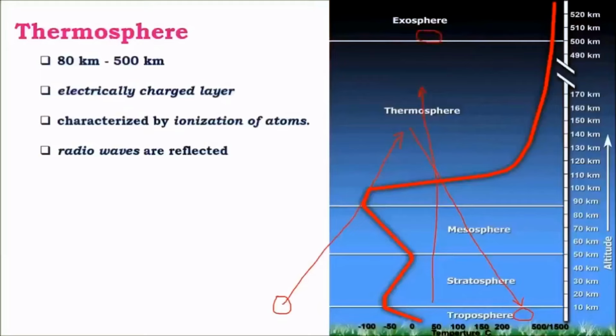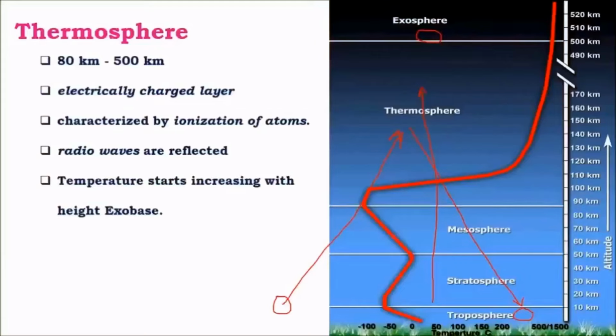But for transmission, we transmit at certain angles so that there is no escape of the radio wave, and it gets reflected and is received by a receiver. Hence, this layer is most important in radio wave communication. In this layer, temperature starts increasing. This is the most important phenomenon.